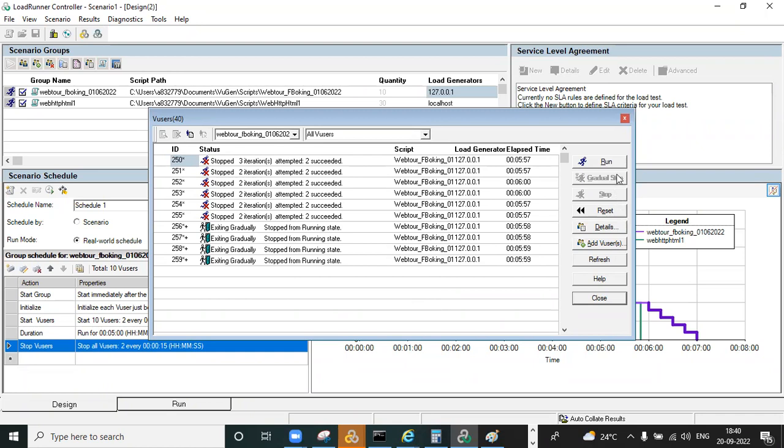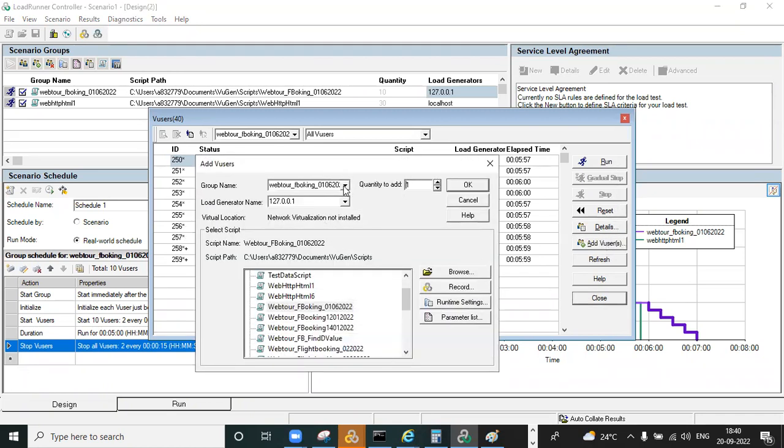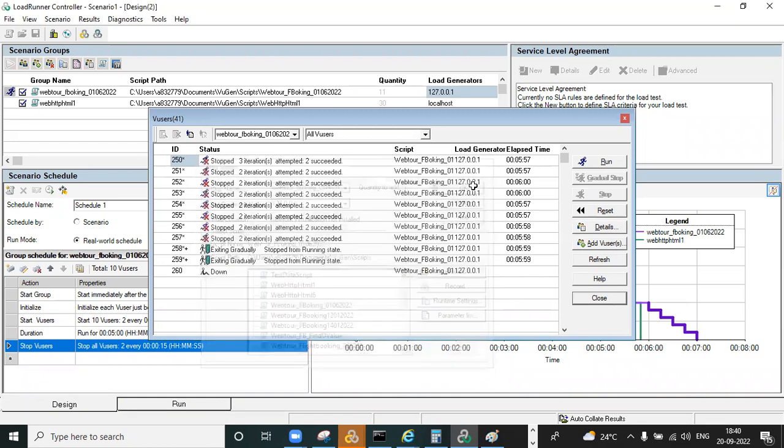If you want to add any user, you can add users also. You can click on this, select your script, give the quantity of how many users you want, and click OK. So during the test you can add users and you can delete users also. You can select one, and if you want to delete, we can delete the user also. If anyone asks what things we can do during the test, we can add users, delete users, and there is also a down status. When you click on run only,